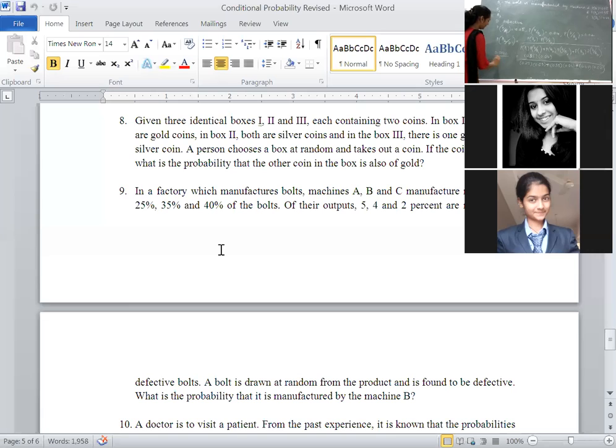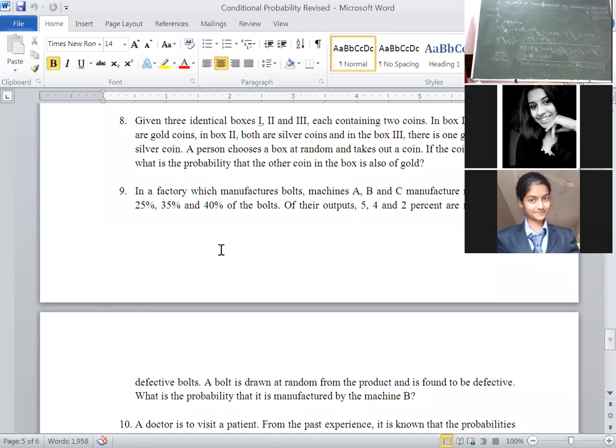then you will get this value as 0.0345. If you want to convert this into fractions, you can cancel the decimals, then 140 upon 345.